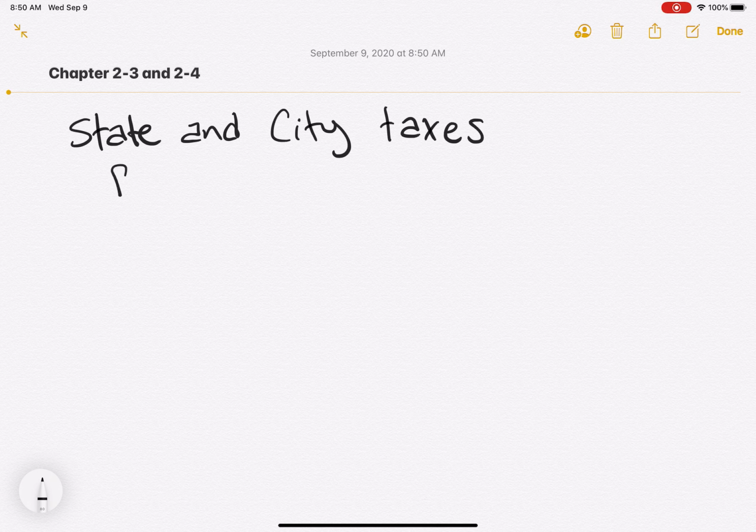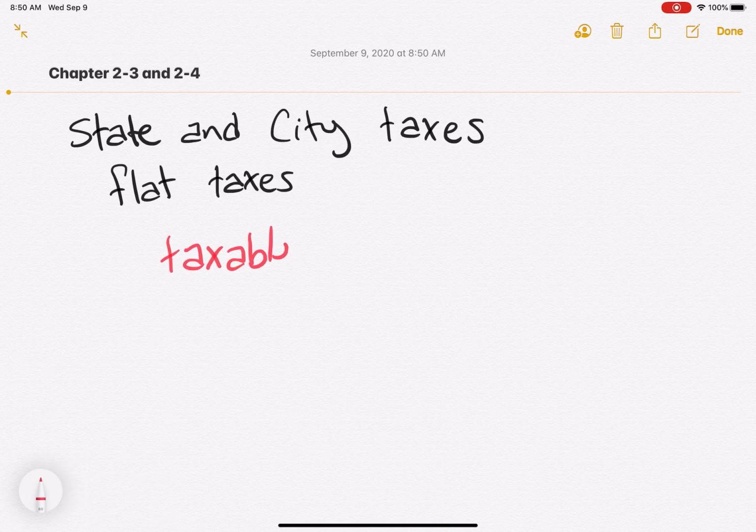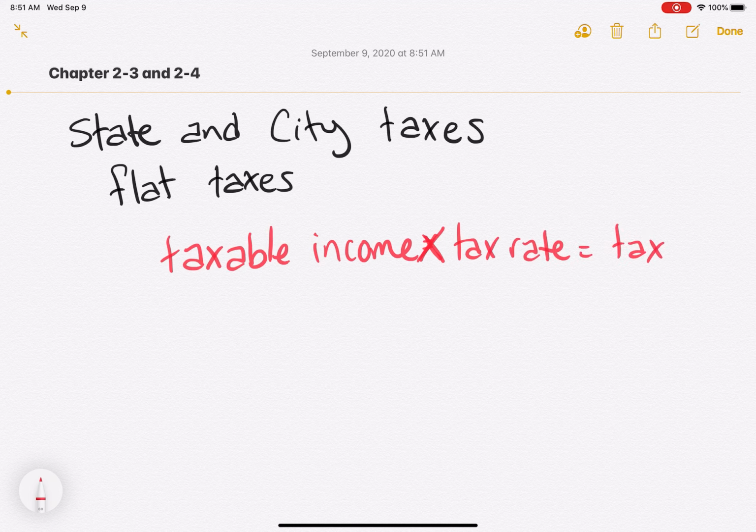So first we have flat taxes. These are by far the easiest because they just give you a tax amount and you multiply by the taxable income, right? What if they give us the gross income? We have to get to taxable income, right? So we're going to take taxable income times the tax rate, and that'll give us the tax. Easy peasy. Okay, so let's look at A, just to make sure that you got it.